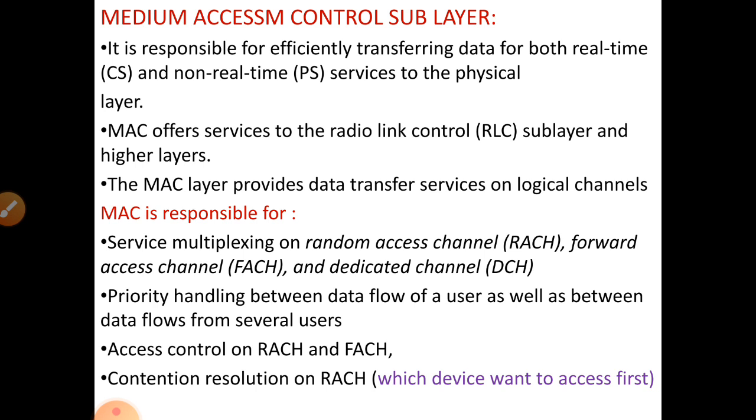So what are the important responsibilities given to the MAC? They will perform service multiplexing on the random access channel, forward access channel, and dedicated channel. In the upcoming slides, we are going to see each channel in detail. The second important responsibility of the MAC is handling priority between the data flow of the user as well as the data flow from the server.